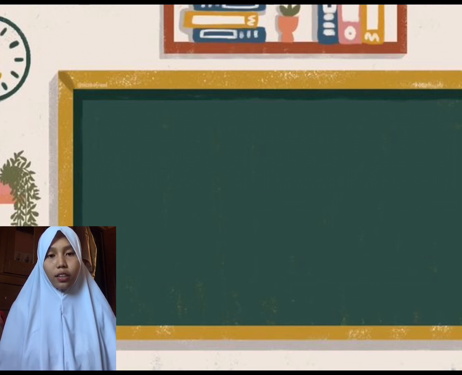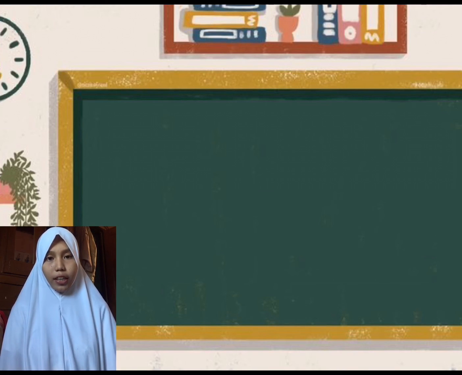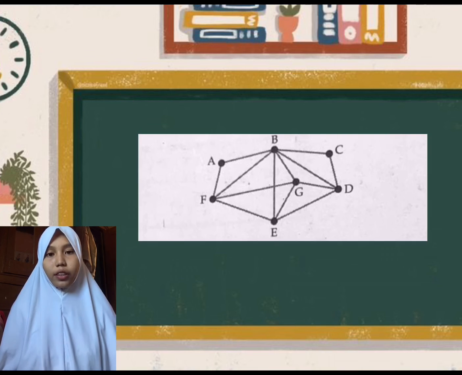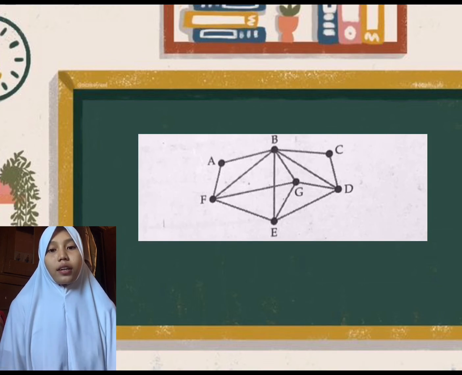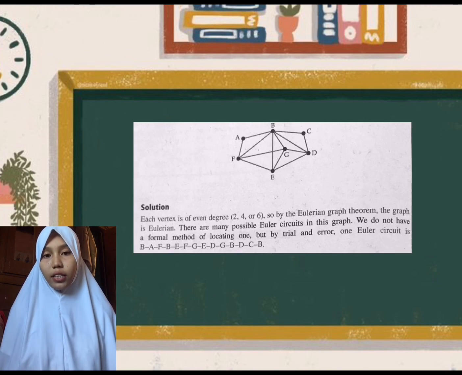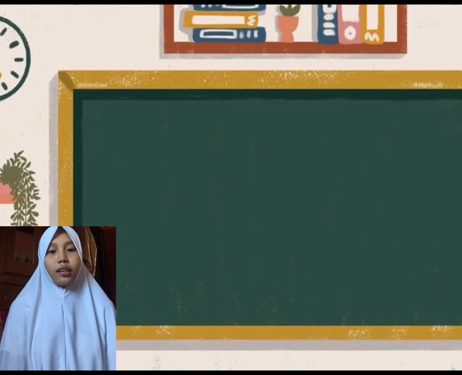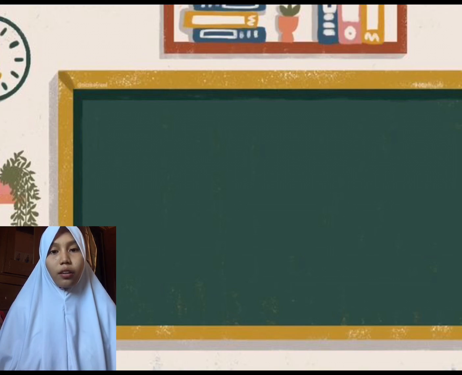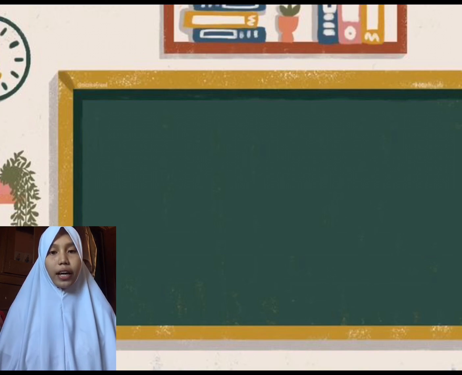So here's another example of an Euler circuit. Let us determine whether the graph shown here is Eulerian. So here's the solution. Each vertex is of even degree, either 2, 4, or 6. So by the Eulerian graph theorem, the graph here is Eulerian.